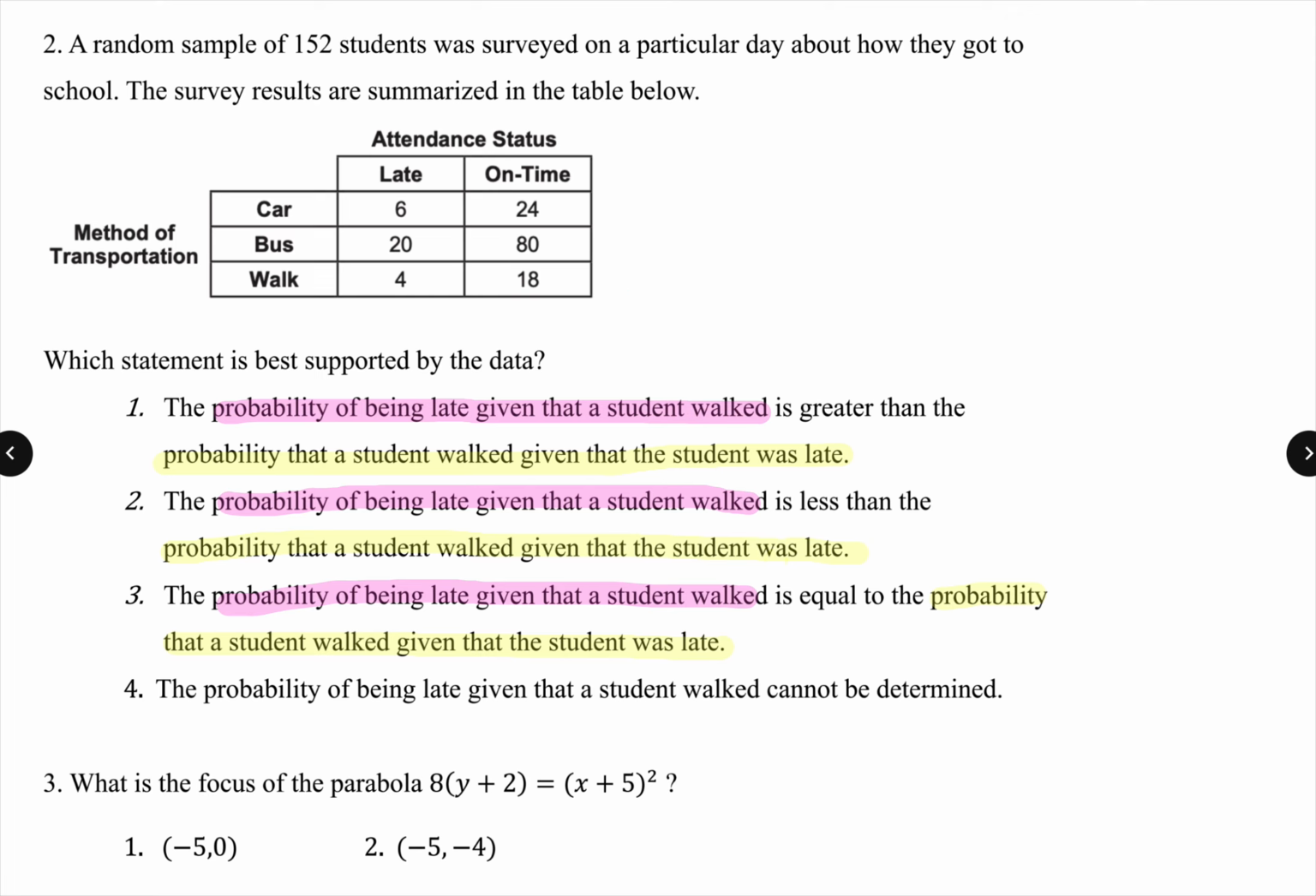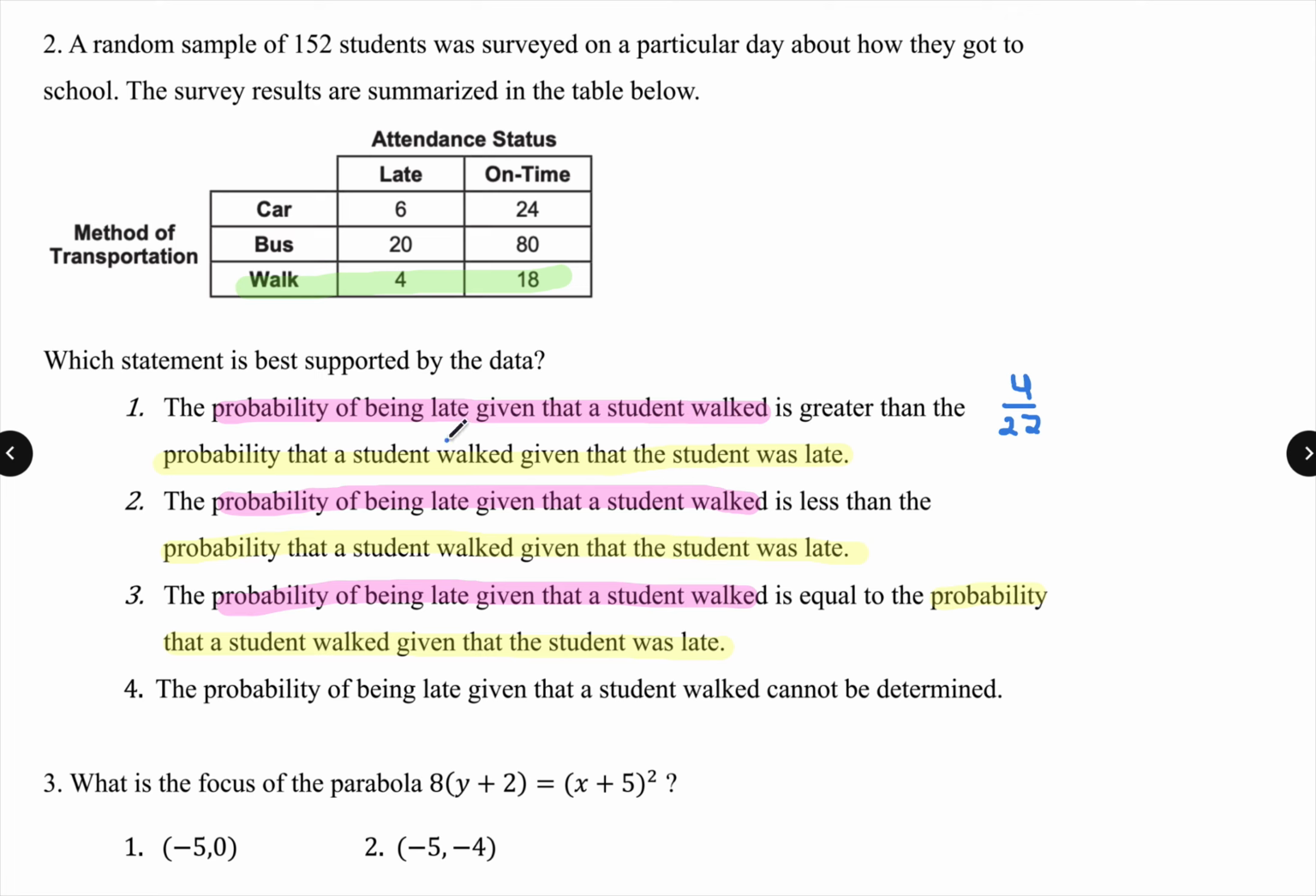So remember, whenever it says the probability of being late given the student walked, we want to first look at the total amount of students who walked. In this case, that's going to be 22 kids. They walked, and then what's the probability that they're going to be late? So I'm only using this part of the data, that they walked. The number who were late is 4, so 4 over 22.